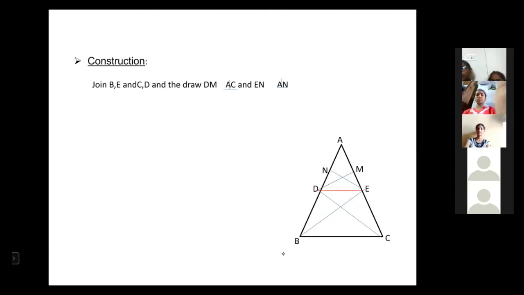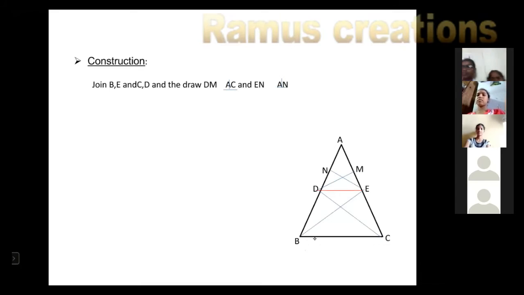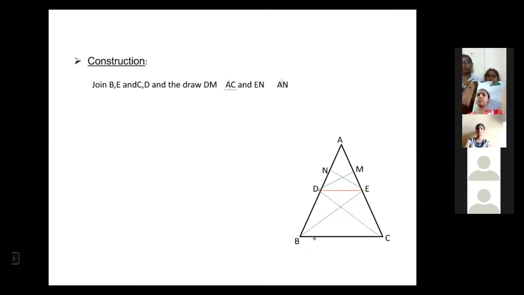So four constructions we did here. First join BE and join CD. Then draw DM perpendicular on AC and EN perpendicular on AB. Did you understand this construction? Clear? Okay, this is the construction we constructed, which is required to prove. So let us prove.